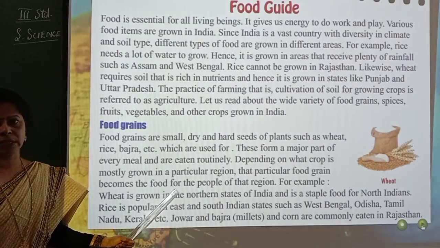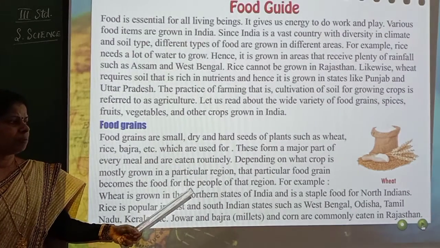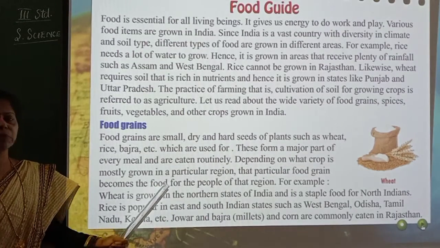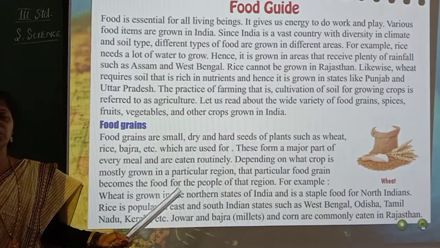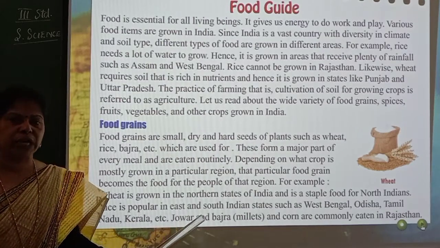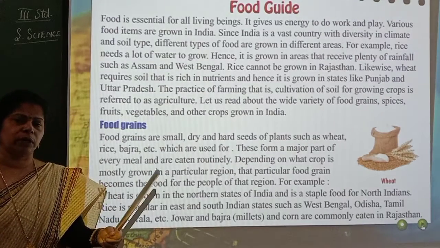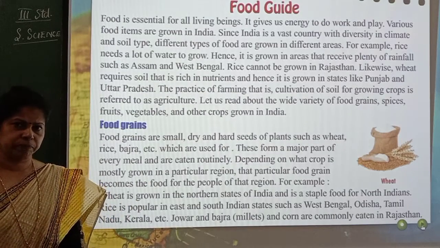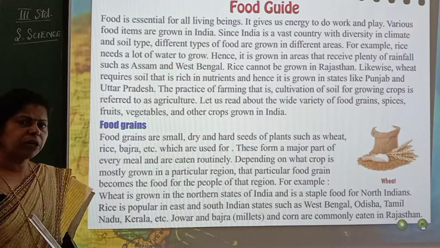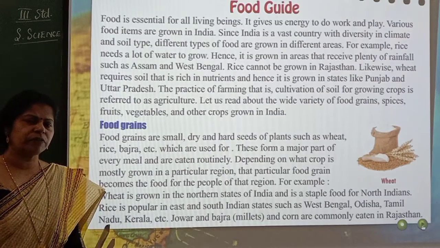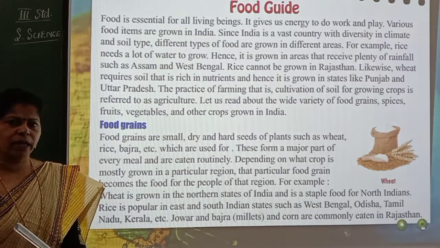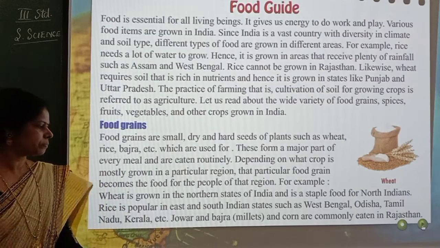Especially the North Indians, like Jammu, Kashmir and Punjab, they eat more wheat. Okay. The food grain we eat the most, we call it staple food. And here in Karnataka, most of us eat rice or ragi, so that becomes the staple food.